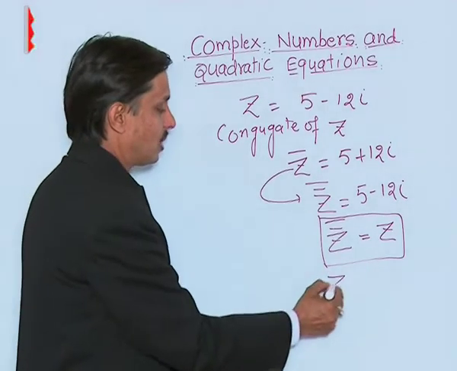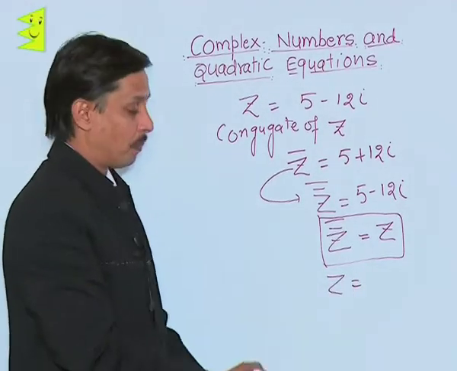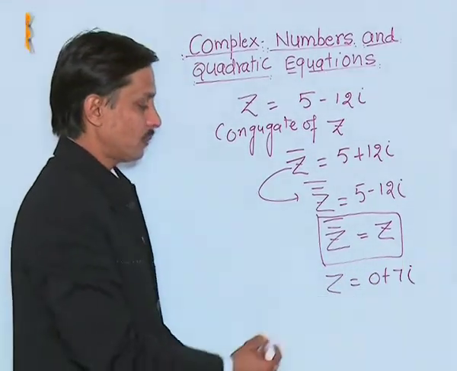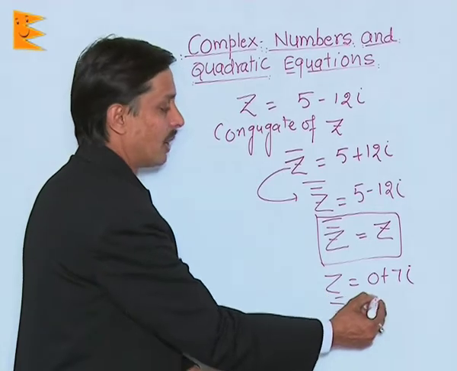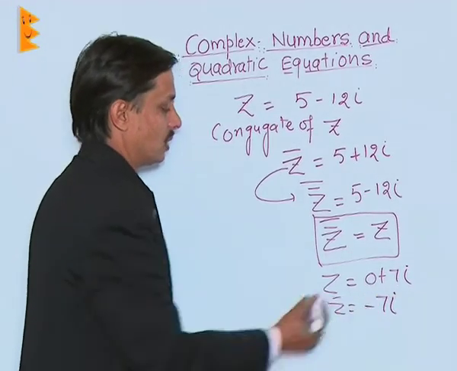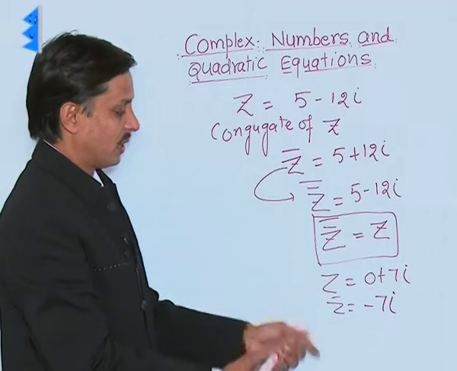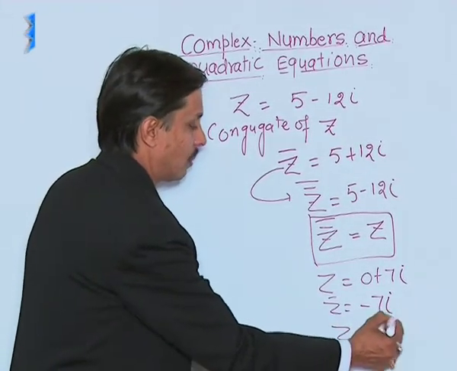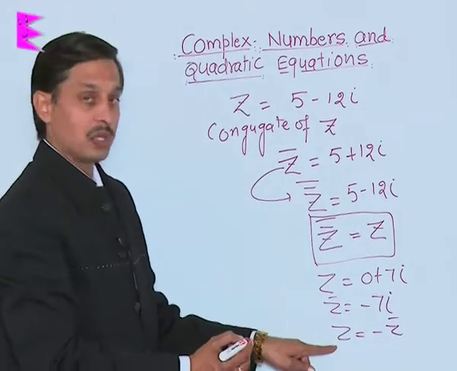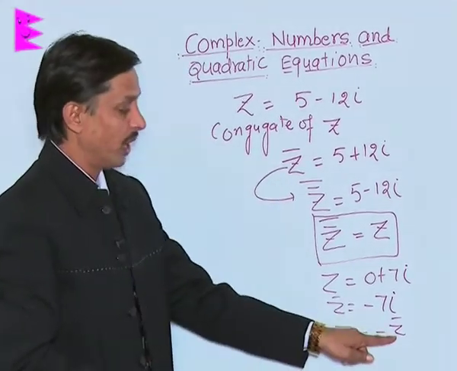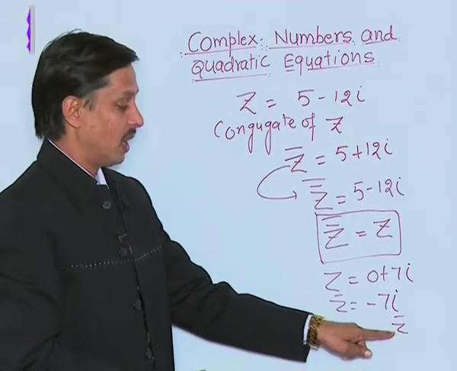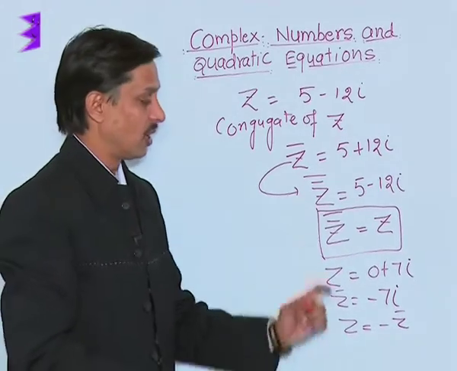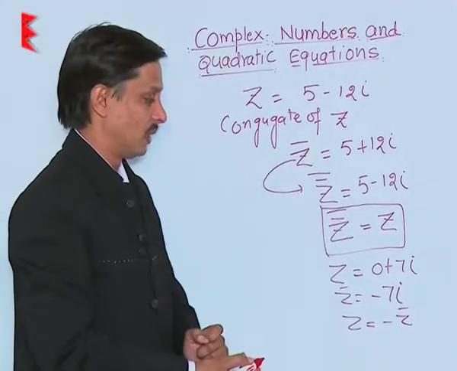In case z is a complex number given by 0 plus 7 iota, what will z bar be? Z bar will be minus 7 iota. So what is the relation here? The relation is z equals minus z bar. This conclusion says that if the conjugate of a complex number is the negative of the original number, it means that number is purely imaginary.